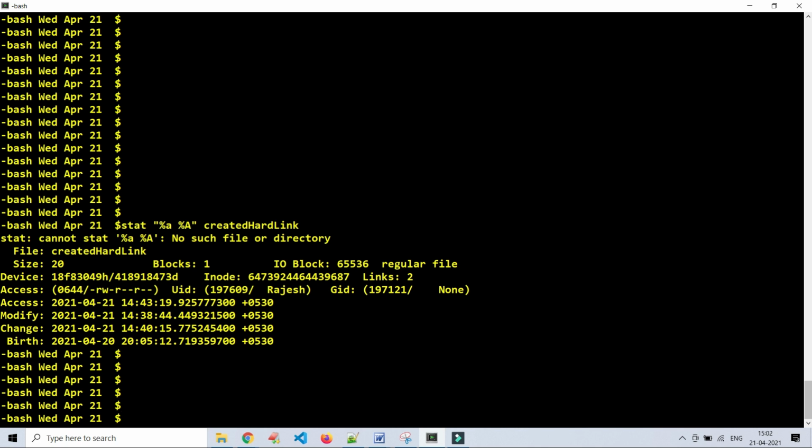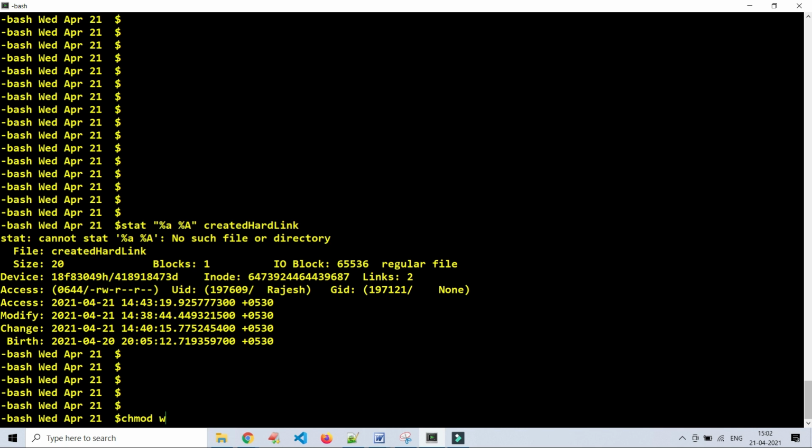What is the command we have to use for changing the permissions of a file or directory? chmod. Here, what is the parameter we have to give? I would like to give write access to the group here. For write access, what is the letter we have to use?